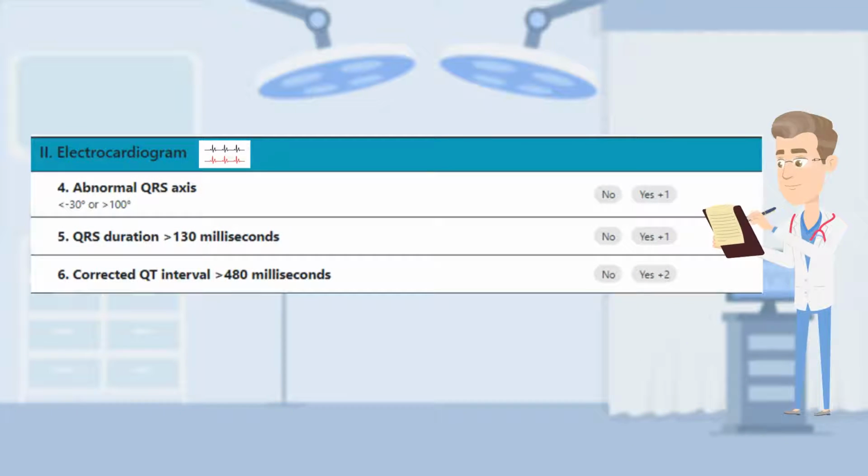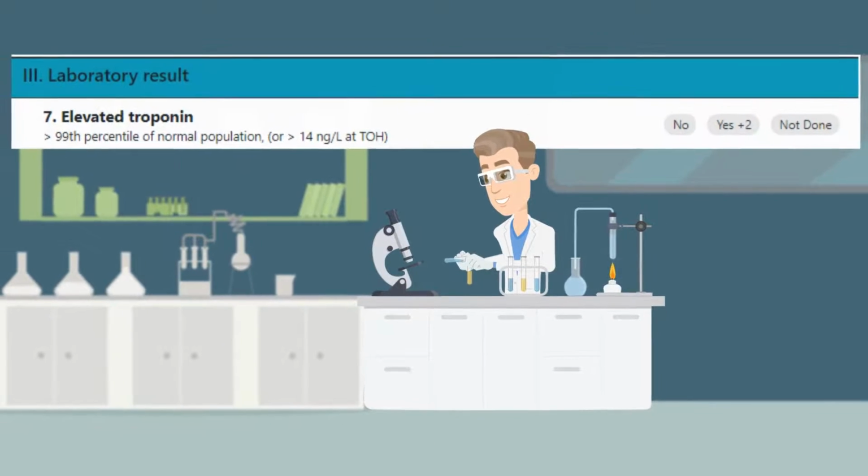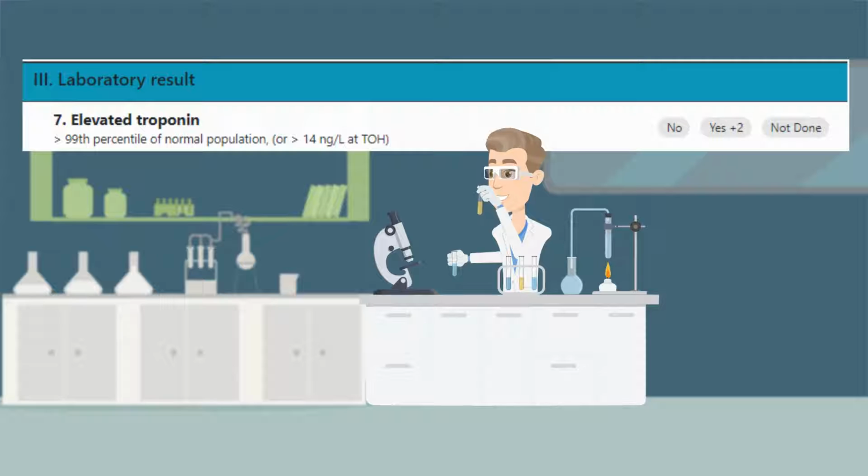Electrocardiogram. Does your patient have any of the following electrocardiogram abnormalities? Lab values. If a troponin was drawn, was it elevated? A positive troponin value is above the 99th percentile or 14 nanograms per liter at the Ottawa Hospital. If a troponin was not measured either because the patient fulfills the ultra-low risk criteria or you chose not to measure it, select Not Done.